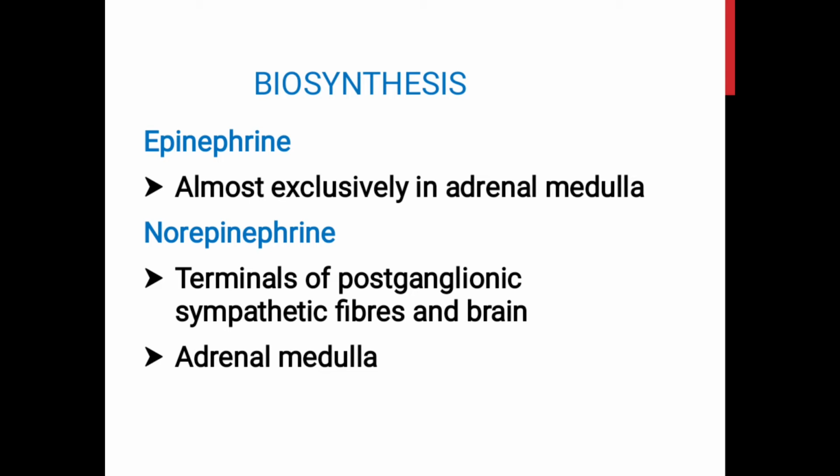Whereas norepinephrine is widely distributed in the neural tissues as well as in the medulla, it is secreted in very small quantities. Again, if we take the same patients with absence of adrenal glands, they have normal levels of norepinephrine in their urine. So, we can infer that norepinephrine originates from extra-adrenal sources also.